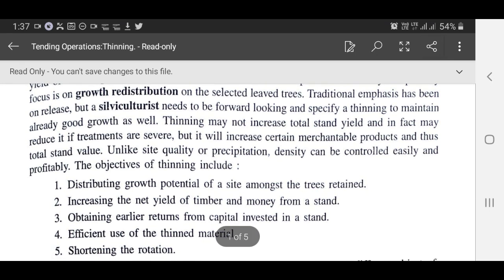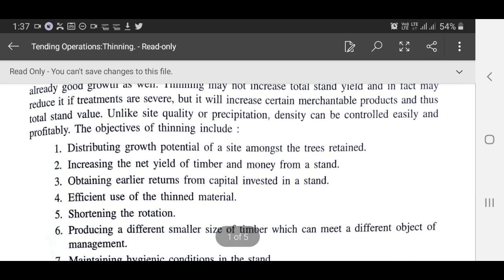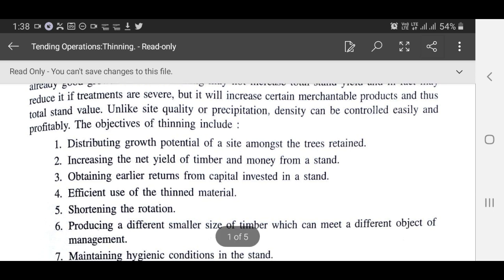The objectives of thinning include: first, distributing growth potential of a site amongst the trees retained. Second, increasing the net yield of timber and money from a stand. Third, obtaining earlier returns from capital invested in a stand. Fourth, efficient use of the thinned material. Fifth, shortening the rotation. Sixth, producing a different, smaller size of timber which can meet a different object of management.